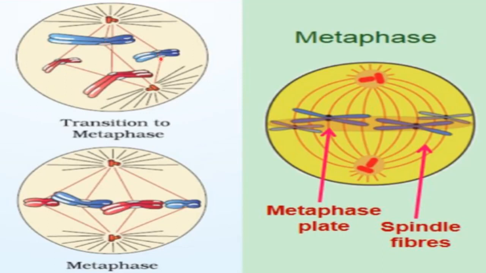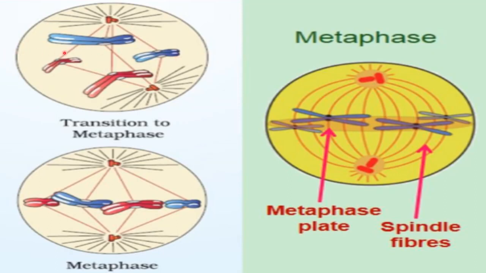Okay, and this is the area of the chromosome called the kinetochore, where these spindle fibers are attached. Now this is a transition state, and here you can see the metaphase stage. So what happened at the end of prophase? These chromosomes start aligning towards the equator. This is the equator line of the cell.